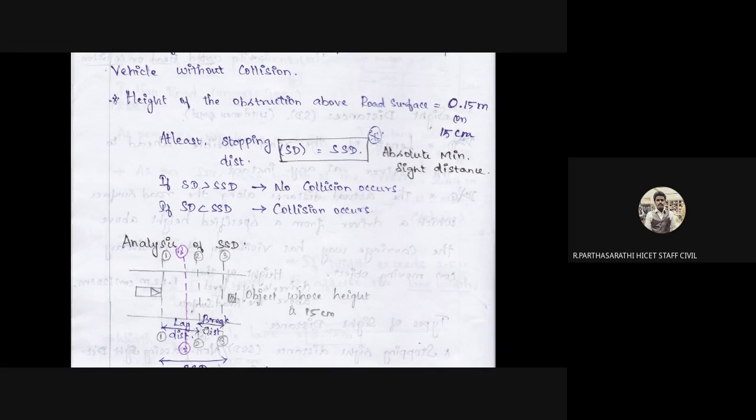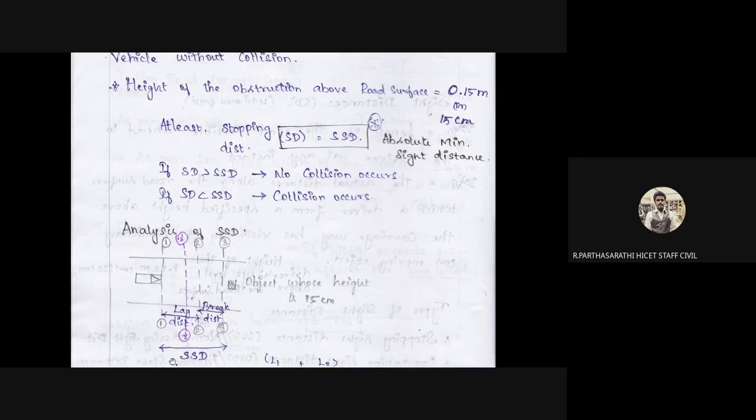In the lag distance we need to observe the obstruction. Once you identify the obstruction, we must be able to stop the vehicle at point 2, which is the lagging distance. Stopping the vehicle near the obstruction is the braking distance. Together this is called SSD, the brake distance plus the stopping distance.